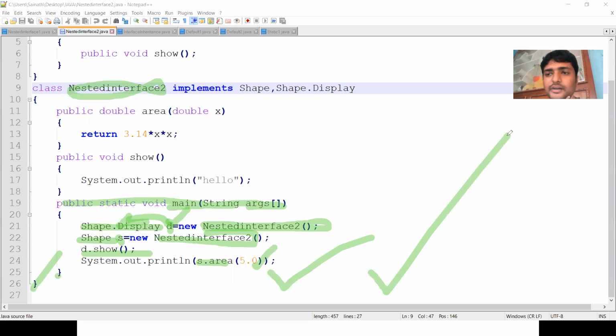This is the usage of inner interfaces. That means an interface consists of another interface, and we can access those inner interfaces through the outer interface dot inner interface. This is the same as the previous version, where the class is replaced by an interface. This is all about the interfaces. Let us check the output.